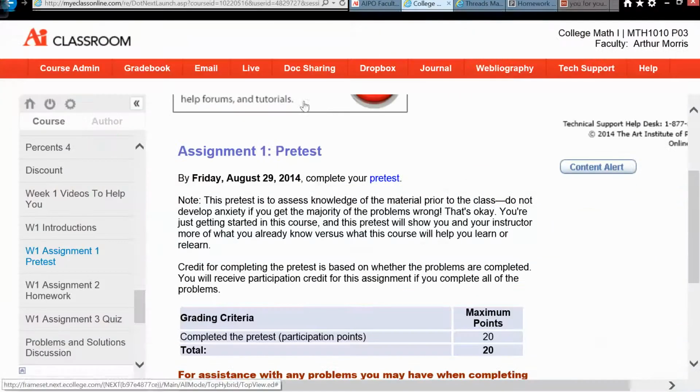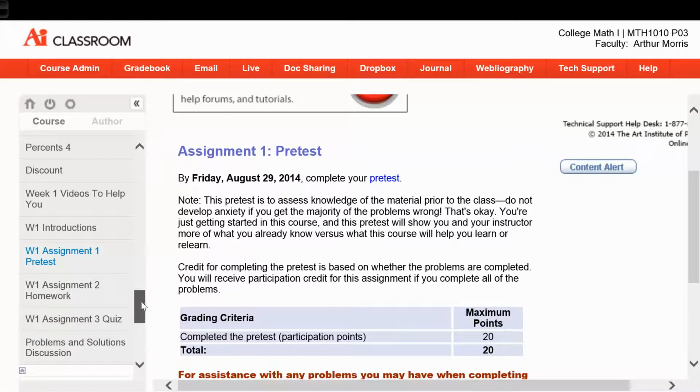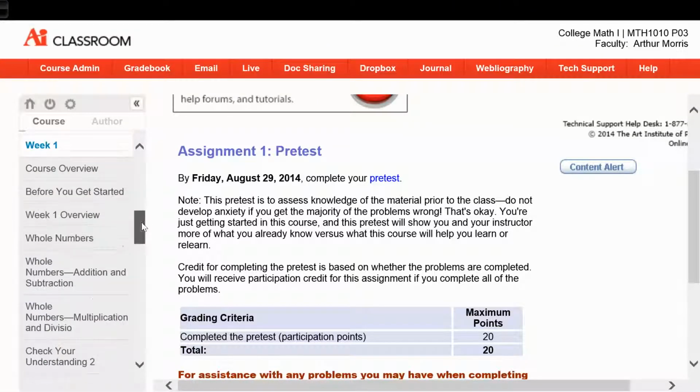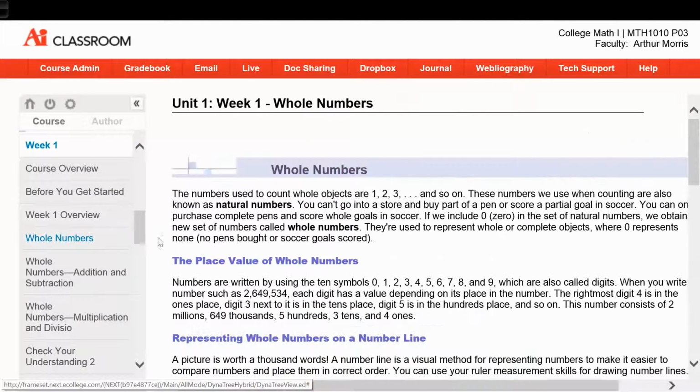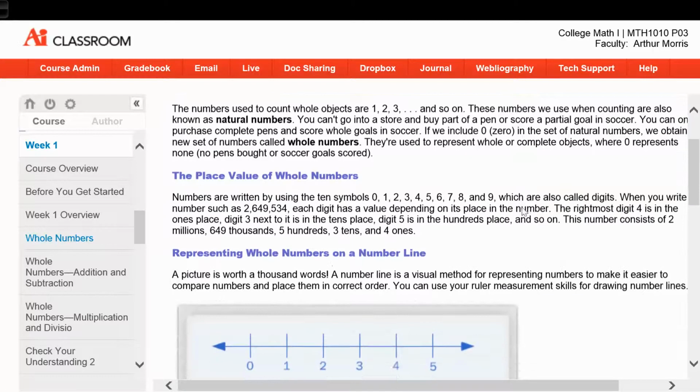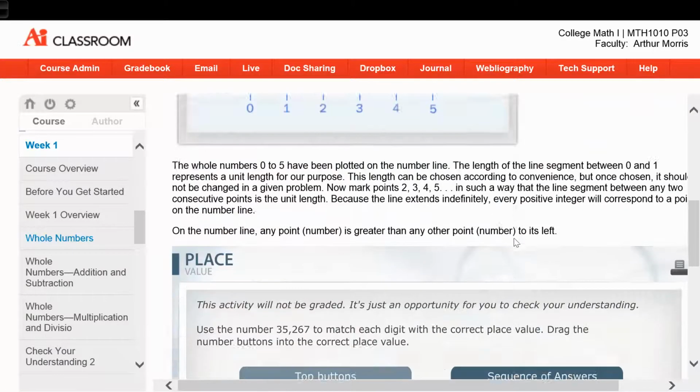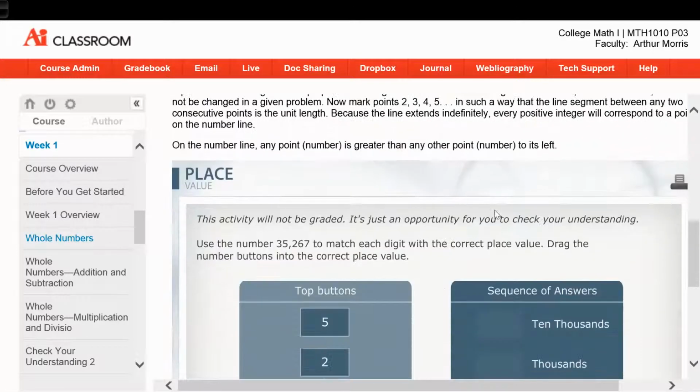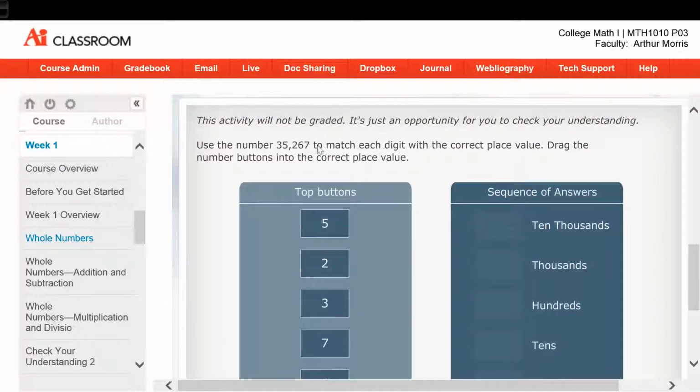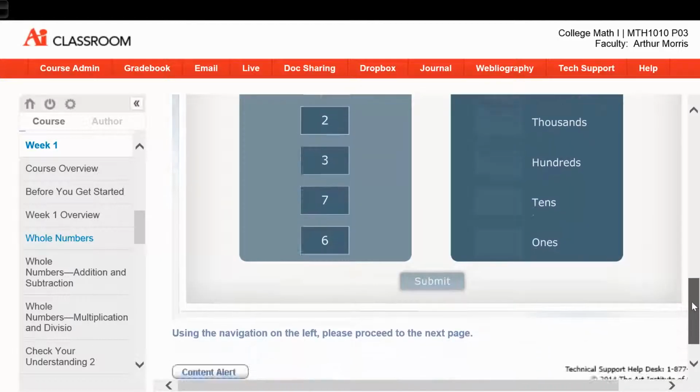You go back into the classroom, and then you begin to study and review. So we have whole numbers here. We have all of this information about whole numbers that you go through and read, and then we even have some practice problems down here. It says this activity is not graded. It's just an opportunity for you to check your understanding. So it's just practice.